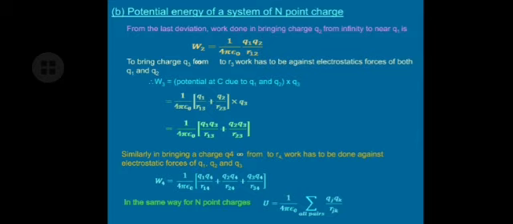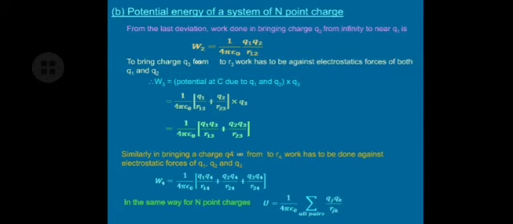Similarly, from the above, W4 is equals to 1 upon 4 pi epsilon 0 Q1 Q4 upon R14. What is R14? R14 is the distance between charge Q1 and Q4, plus due to charge Q2 it is Q2 Q4 upon R24, and due to charge Q3 it is Q3 Q4 upon R34.